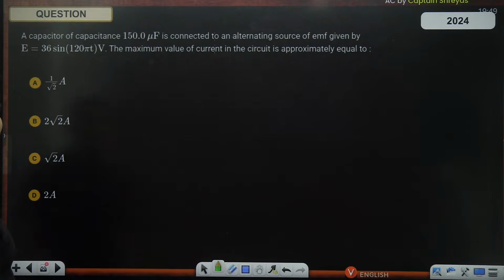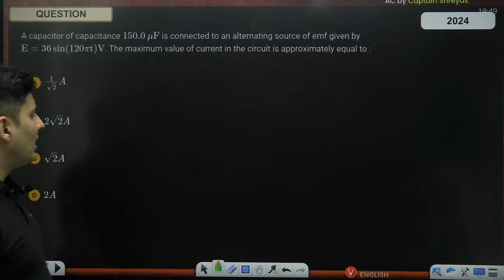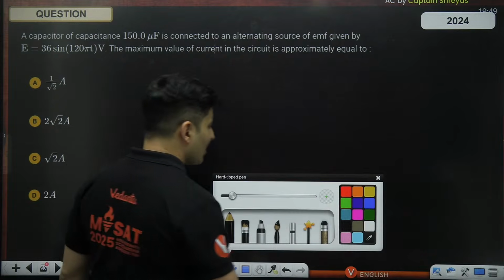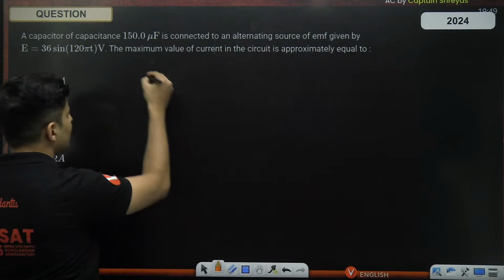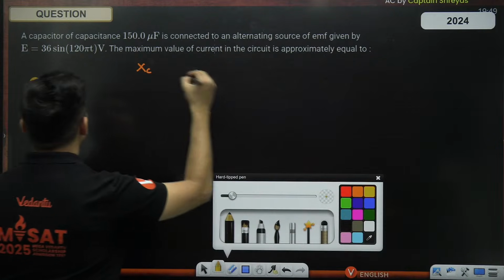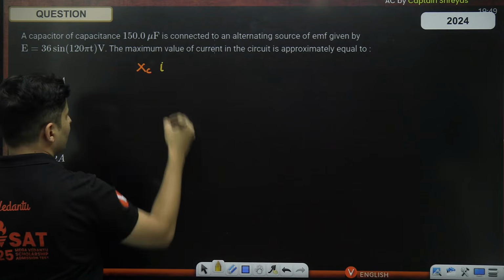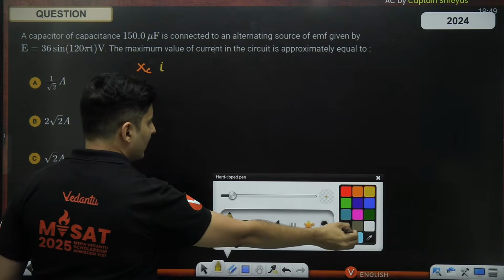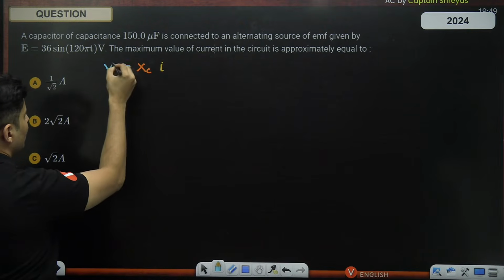Okay. So a capacitor is given, EMF is given, the maximum current is approximately how much? So if it is a capacitor, there will be a reactance. So there will be XC, and multiplied by your current will give me the voltage.